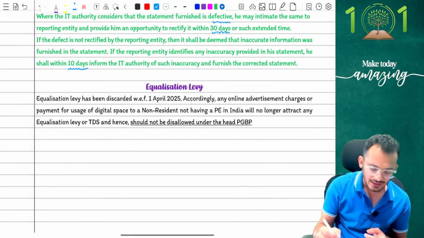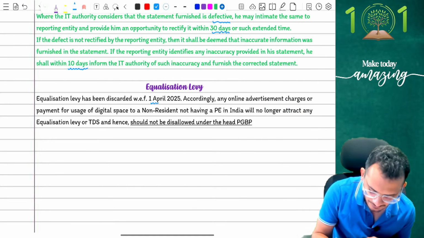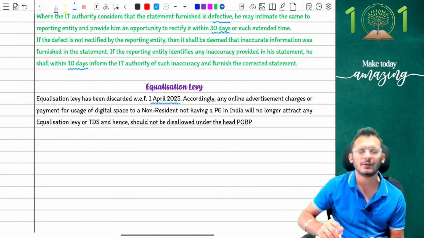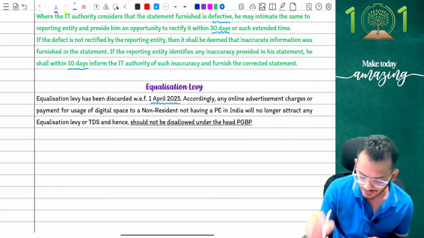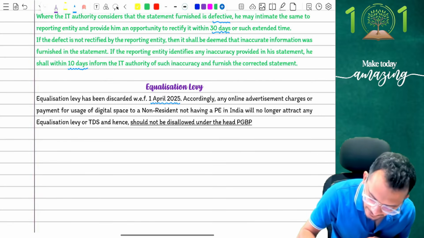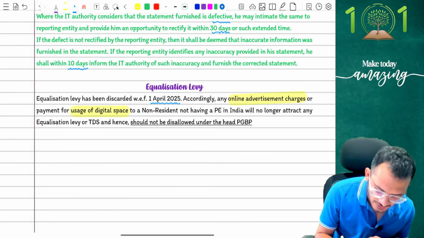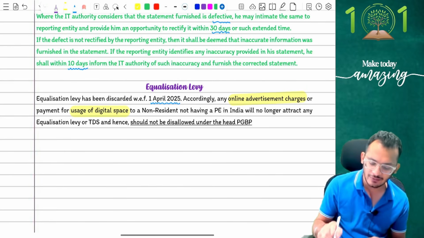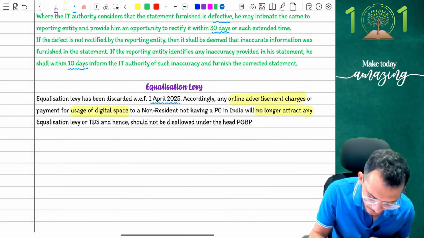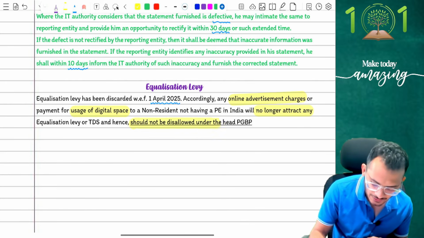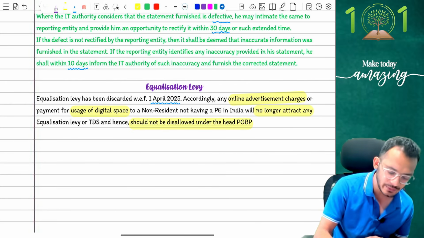Yes. So it says equalization levy has been discarded with effect from 1st April 2025. Accordingly, any online advertisement charges or any kind of payment for usage of digital space to a person not having a PE in India will no longer attract any equalization levy and should not be disallowed under PGBP.